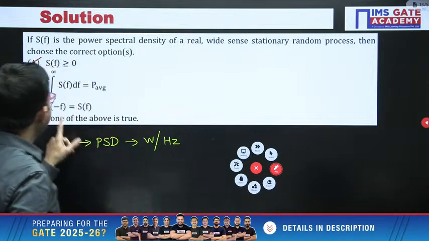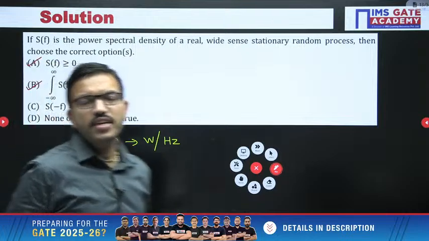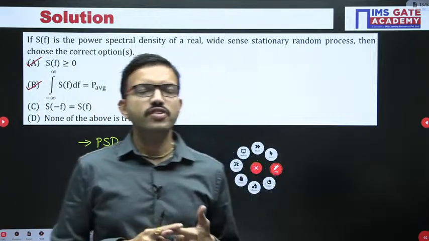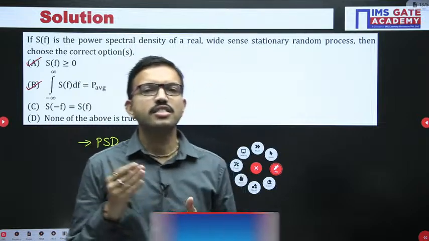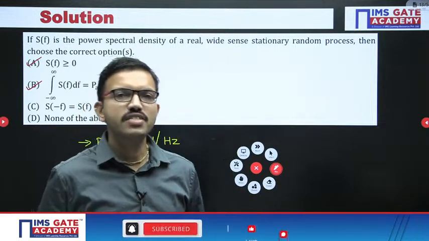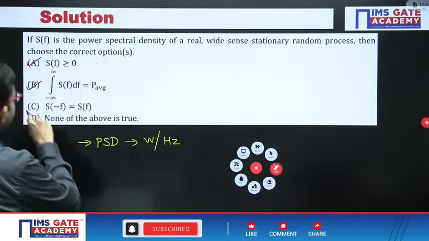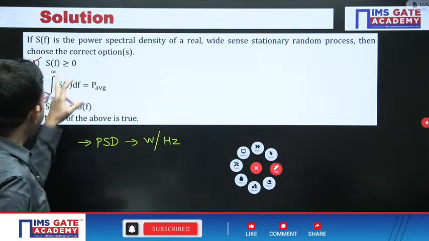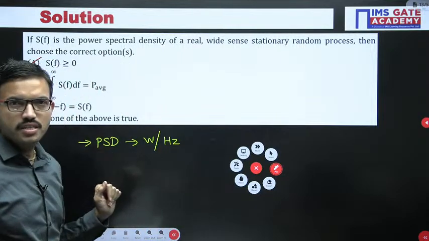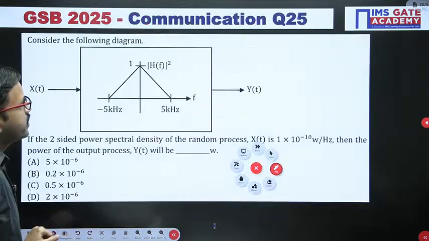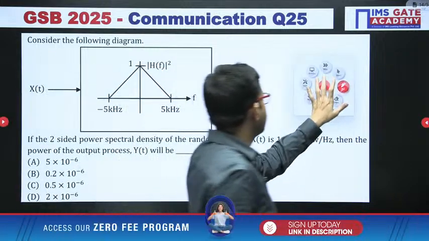Next, regarding the autocorrelation function, I hope all of you know it will satisfy even symmetry. Similarly, the power spectral density also will satisfy even symmetry. So that means this is also correct. So A, B, C, all the three options are correct. For this question, three choices are correct. Next question, all of you give it.